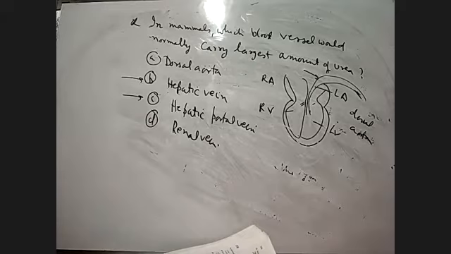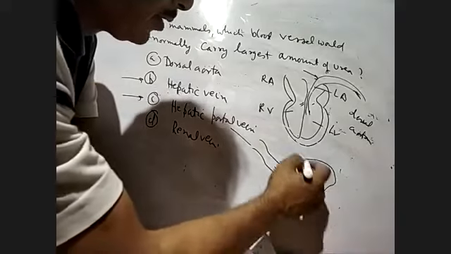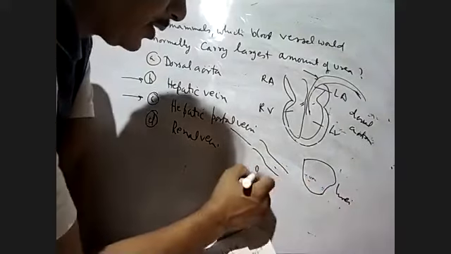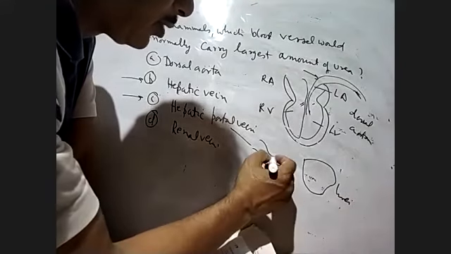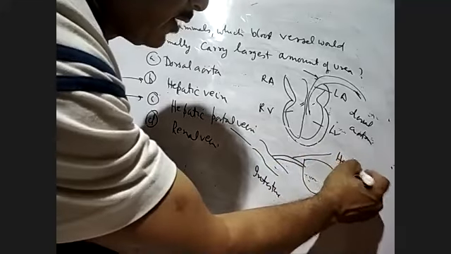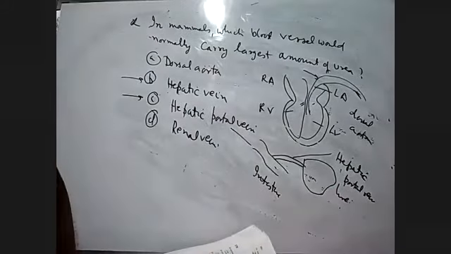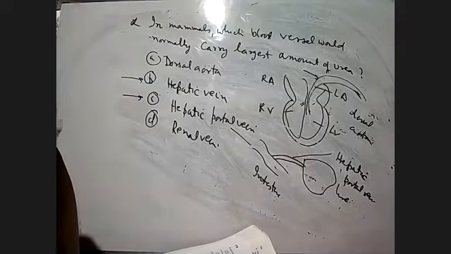Okay, hepatic means the liver. So hepatic portal vein will go from the intestine to the liver. This is the liver, and this is the intestine. So the hepatic portal vein connects the intestine and the liver. Okay, then what is hepatic vein?